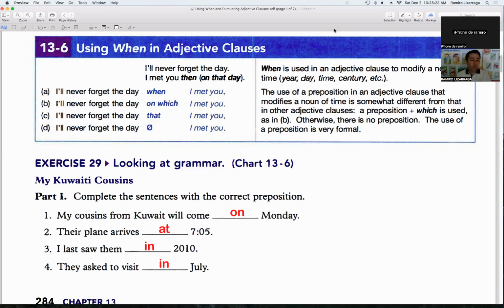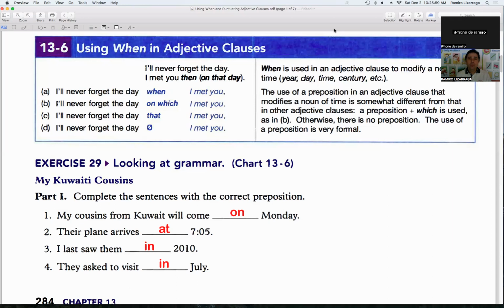We use it when we want to make a question and express the time, when we want to know information about the time. But also we can use when to create adjective clauses to modify the time. And when we refer to the time, we refer to the year, the day, maybe a century, a month, an hour, all these are time expressions that we can use for the time.